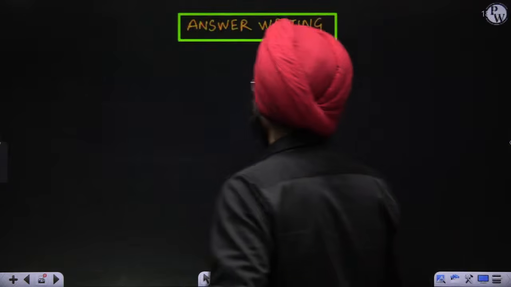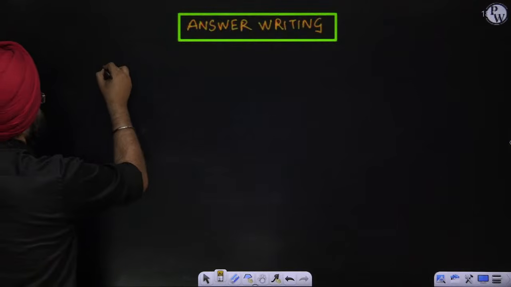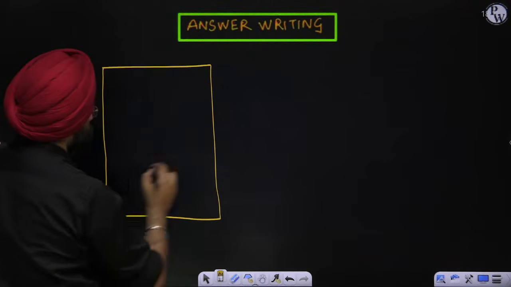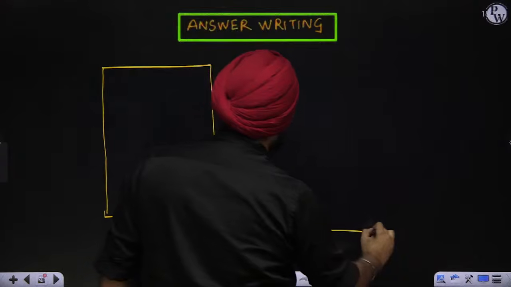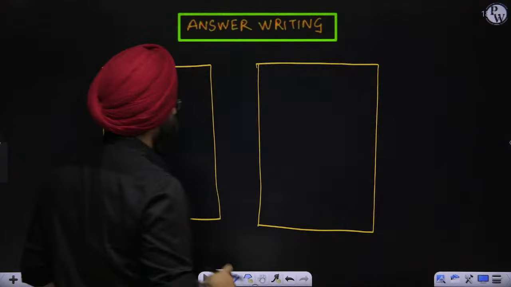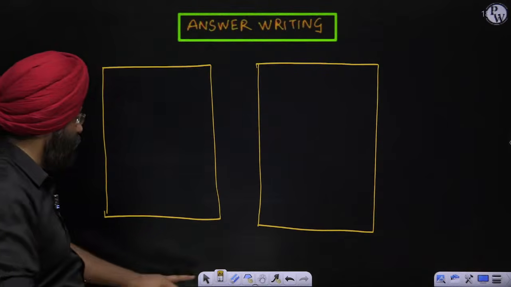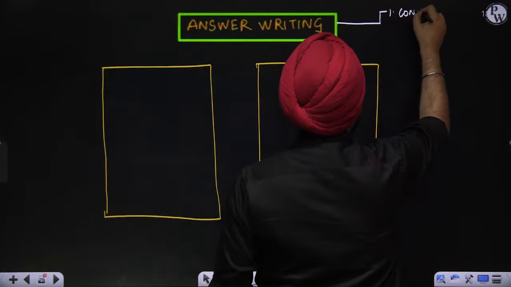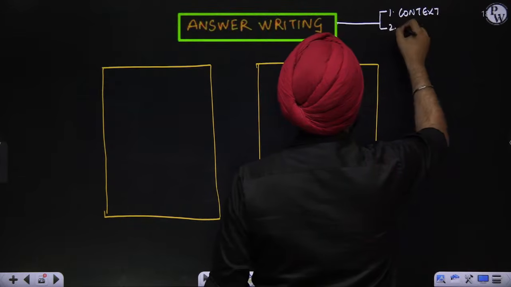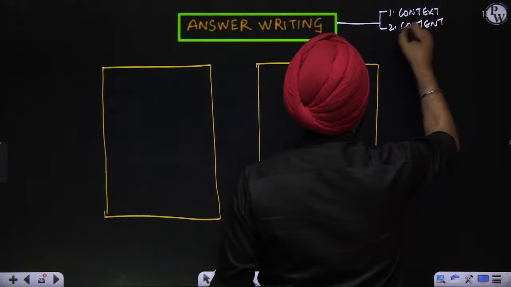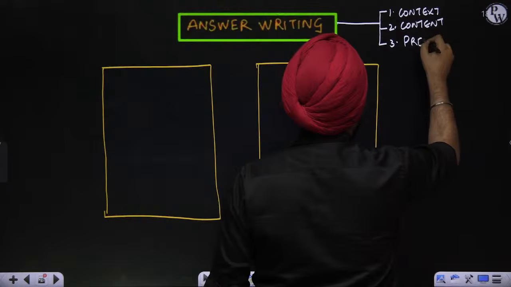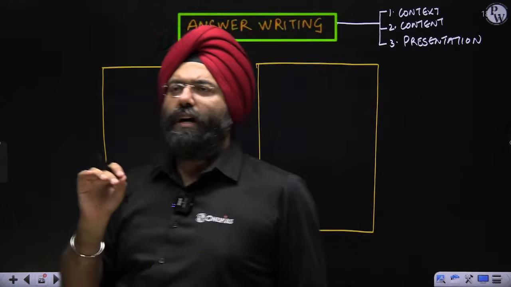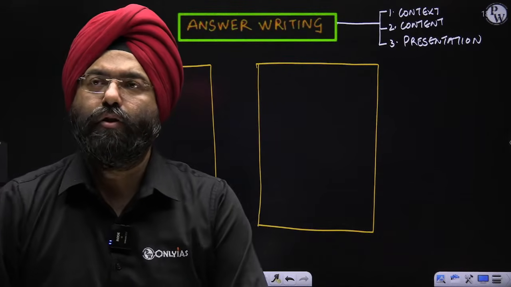Now let's see. Whenever you're doing answer writing, please remember, let us say this is a sheet, and this is a ten marker question. Whenever you are doing answer writing, three things have to be kept in mind. First, the context. Second, the content. Third, the presentation. Context means what is being asked. Are you able to answer that?